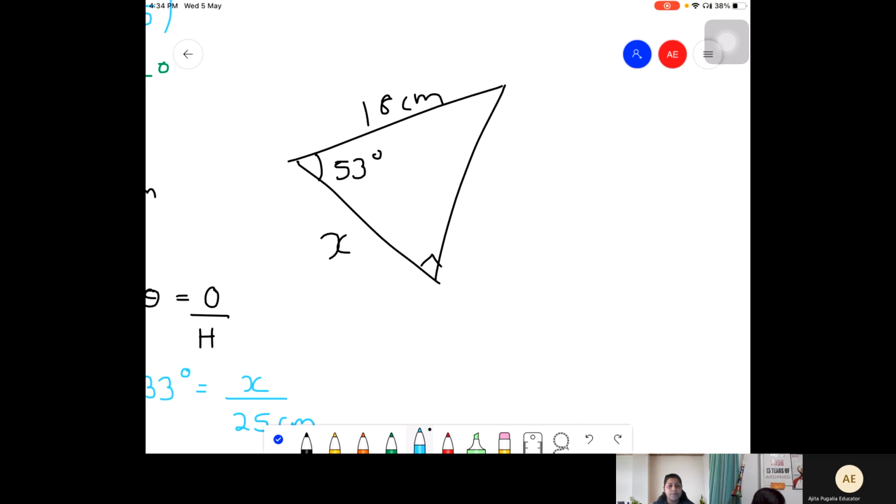Correct. Ma'am, so I'll have to write cos 53 is equal to x upon 18, right?